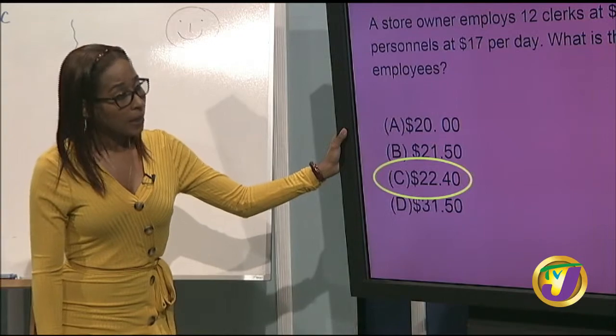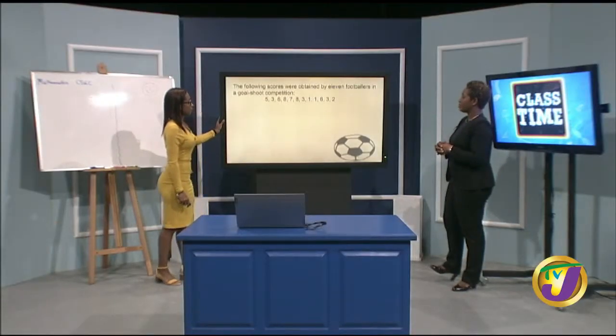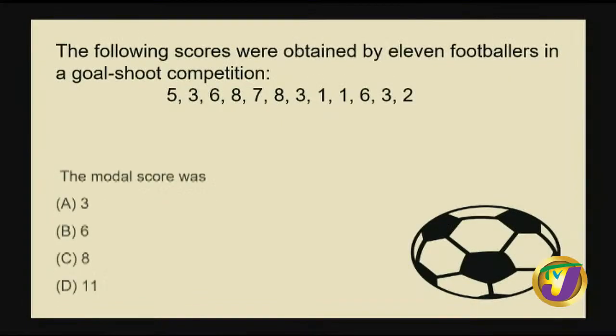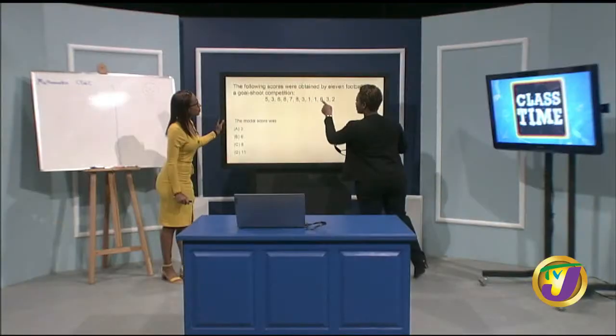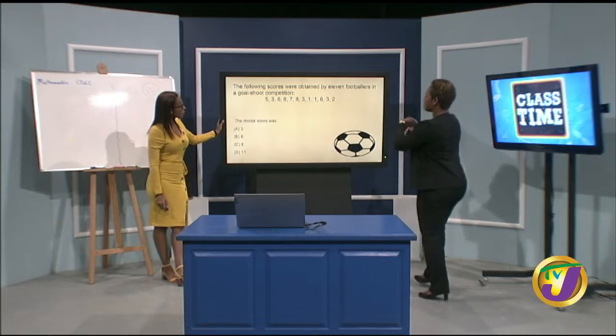But let's go to our next question and see what's happening. The following scores were obtained by 11 footballers in a goal shoot competition. Let me just check that: 1, 2, 3, 4, 5, 6, 7, 8, 9, 10, 11. All right, 11.